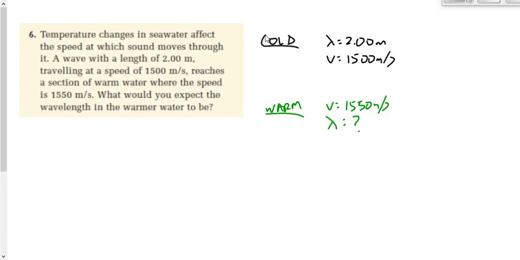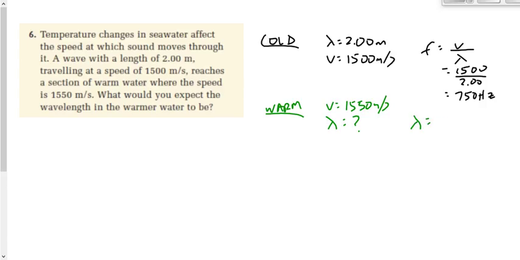Clearly the speed changes. Clearly the wavelength changes when we go from one medium to another, from cold water to warm water. What doesn't change? Good. The frequency stays the same. So in the first part, I want to solve for the frequency. F is equal to V over lambda. We've got 1,500 meters per second divided by 2.00, which gives me 750 hertz. That means if the frequency in the cold water was 750, then it's going to be 750 in the warm water as well.